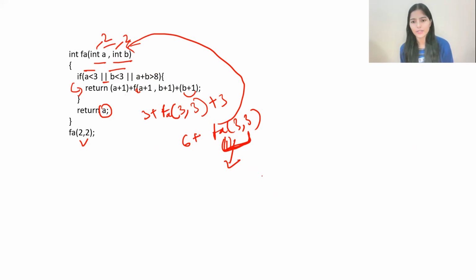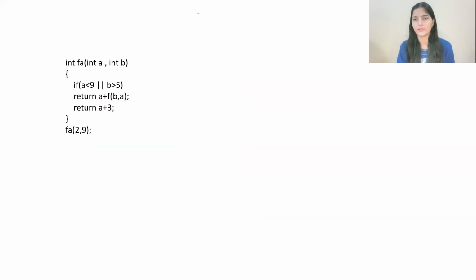A value is what? 3 itself. So 6 plus 3 that we do have. So 6 plus 3 will be giving us what? 9 is the answer. So 9 will be the answer for this particular question. Again, that is also an easy one, based on recursion. So hope that is clear. Okay, so here's our next question.